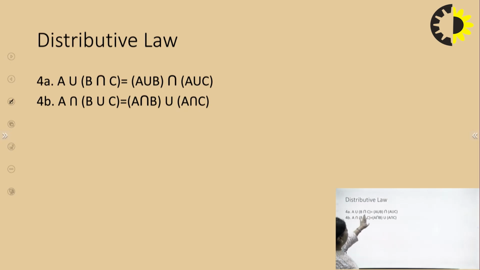I can write it as A union B intersection A union C, and my LHS and RHS are both going to be equal. Same way in the second part, we are trying to distribute this intersection operation over B and C. So, we are saying that the left hand side will be same as A intersection B union A intersection C. So, let us check whether these laws hold for these two operations. So, first talking about 4A.